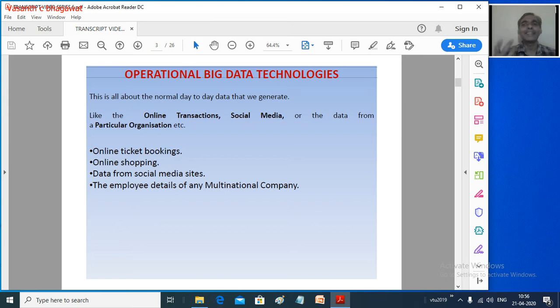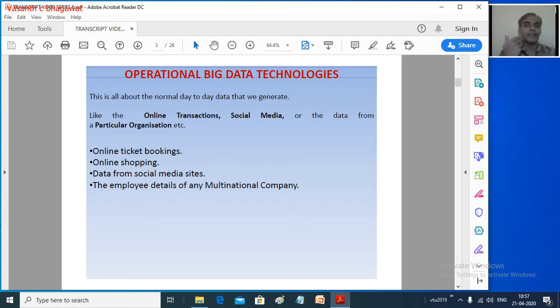Now operational big data technologies. As the name specifies, operational means our day-to-day activity. We have many applications wherein on a daily basis we gather and generate a huge amount of data.